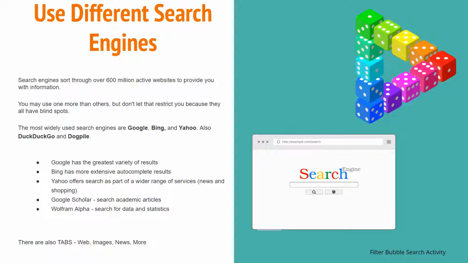Bing has the most extensive autocomplete results, and Yahoo offers search as part of a wider range of services, news, and shopping. Google Scholar does search academic articles. However, they do have ads in there that people purchase so that you can buy their articles. And Wolfram Alpha also searches data and statistics. Remember, there are tabs in each of the search engines that show images, news, and more.